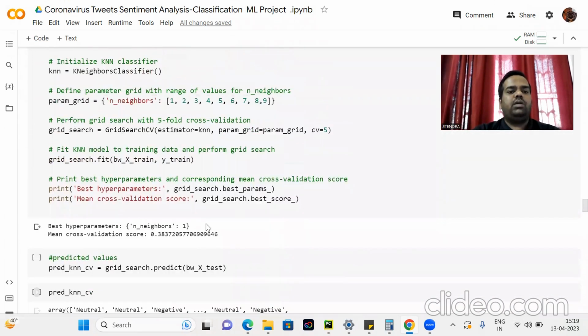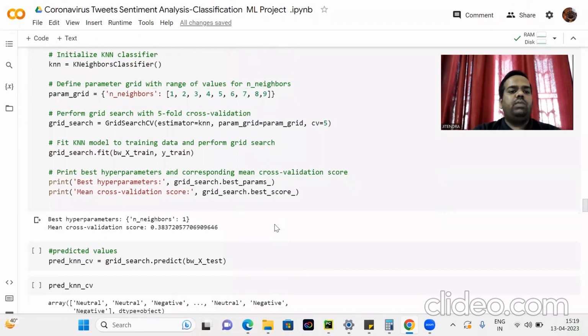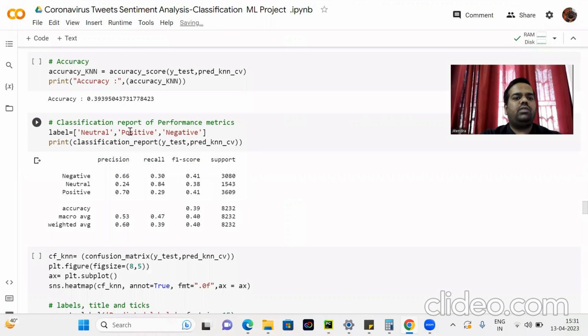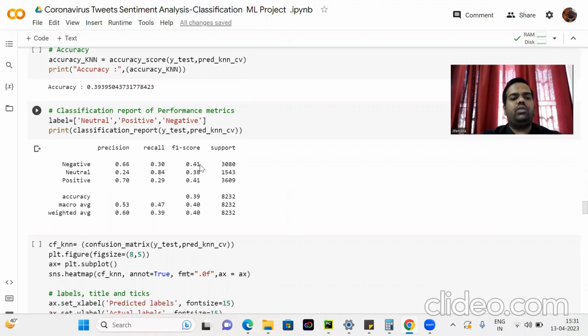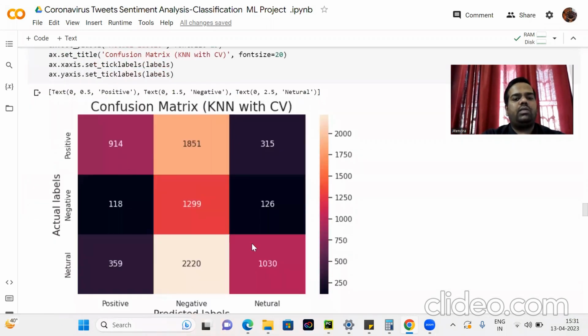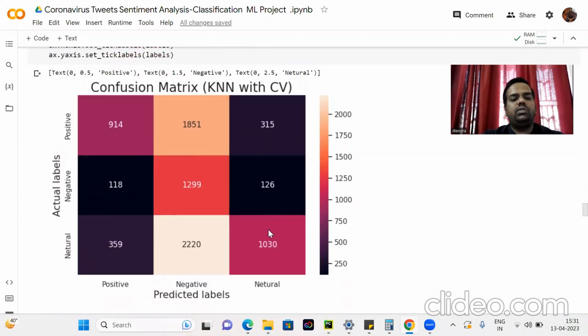Here the best parameter for n_neighbors equals 1 and the mean cross validation score is shown. Here the accuracy is 39%. There is a classification report on the performance metrics of the negative, positive, and neutral sentiments: precision, recall, and F1 score. And here is the confusion matrix, where the diagonal values represent the true positive values.